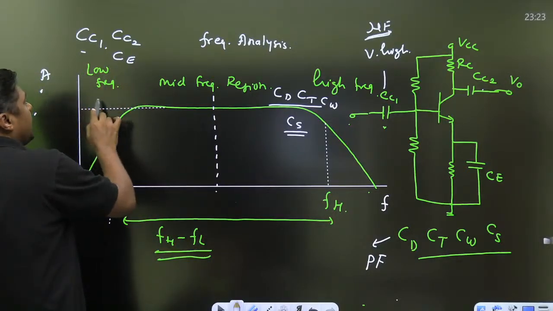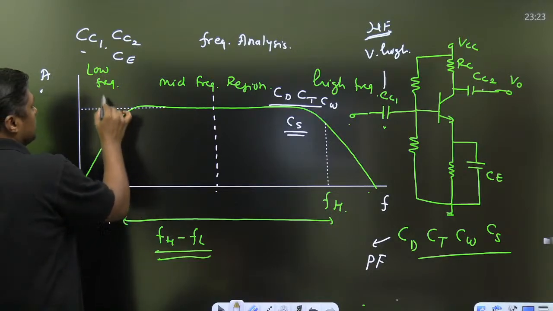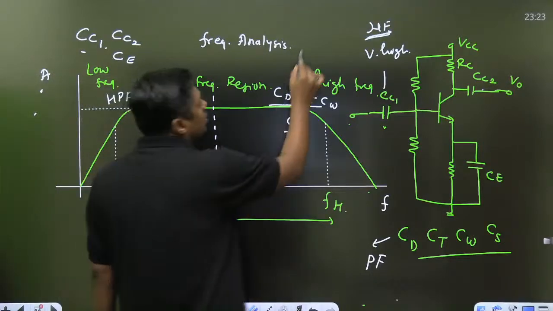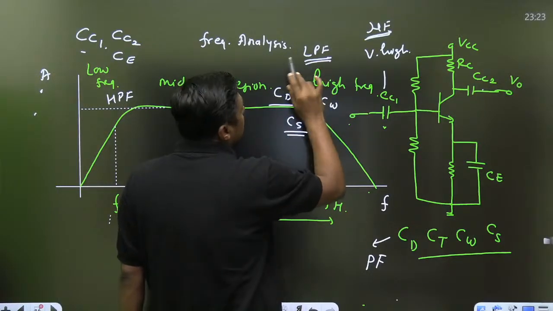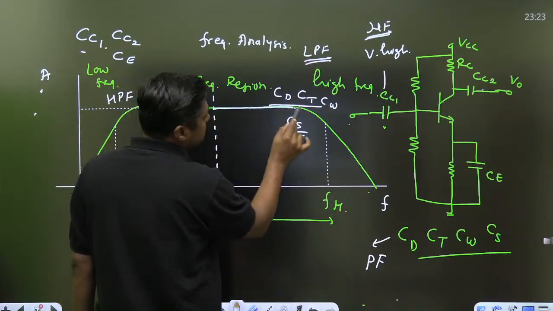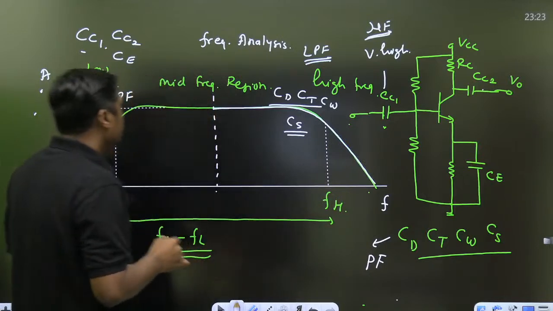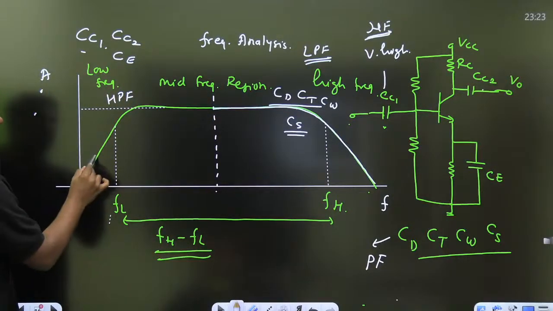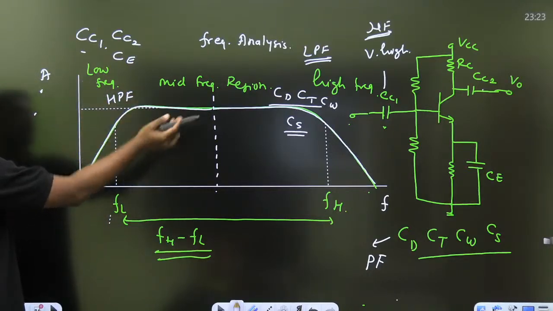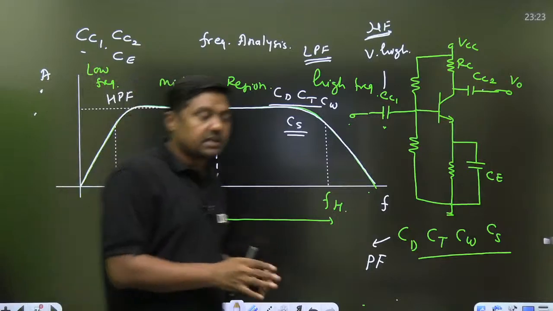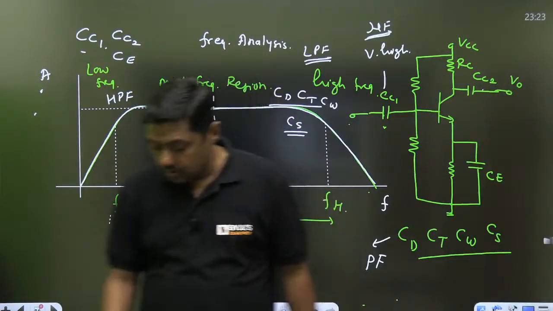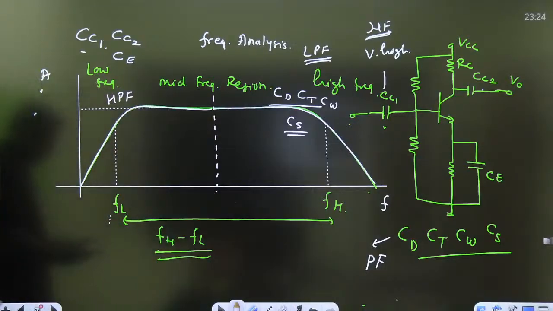low frequency side, it acts as a high pass filter. And at the high frequency side, it acts as a low pass filter. As the frequency increases, the gain decreases, and that's why it is called a low pass filter. Here, as the frequency increases, the gain increases, and that's why it is called a high pass filter. Here it acts as a high pass filter, there it acts as a low pass filter, and the overall diagram acts as a band pass filter. Okay. Now, please give me the next one.